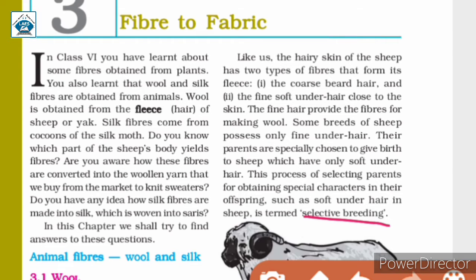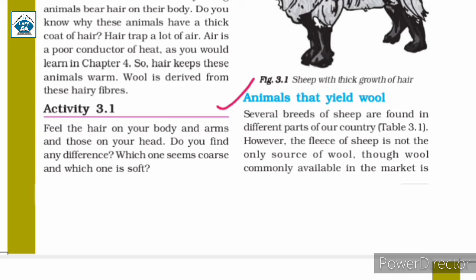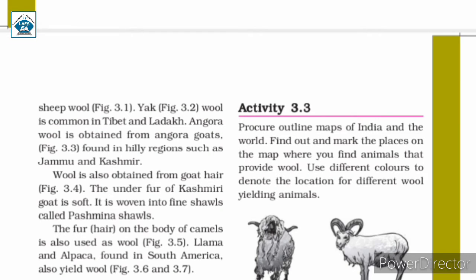So what is selective breeding? It is the process of selecting parents for obtaining special characters in their babies, that is offspring, such as soft underhair in sheep. Animals that yield wool. Several breeds of sheep are found in different parts of our country. However, the fleece of sheep is not the only source of wool, though wool commonly available in the market is sheep wool, as you can see in figure 3.1.